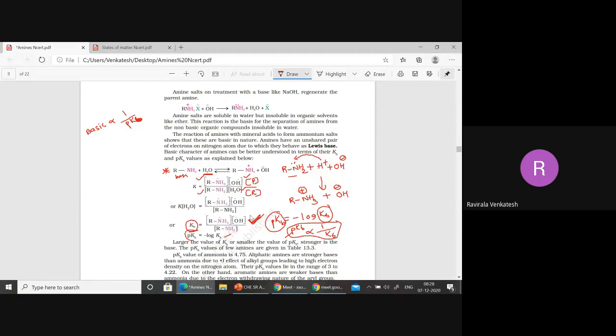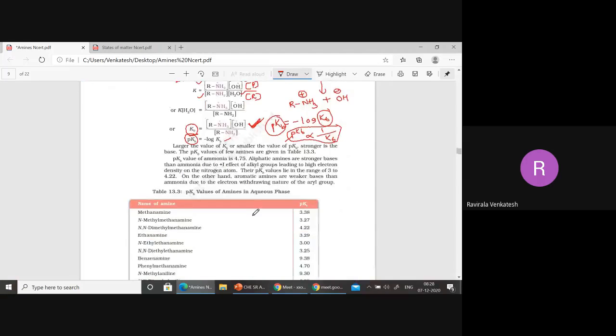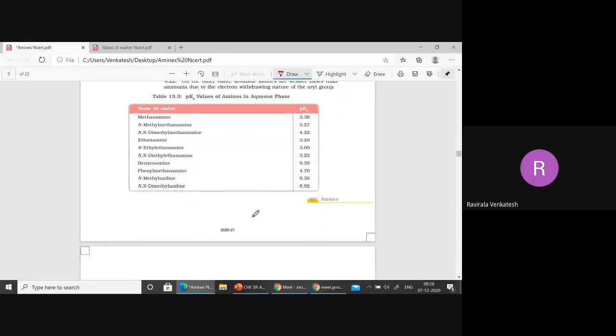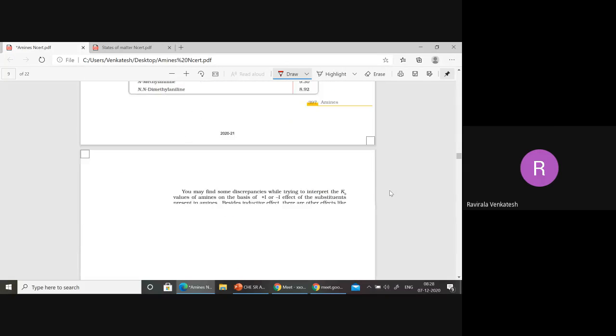This is very important, because in the examination they give pKb values. They don't give Ka or Kb values; they will give pKa or pKb values. To confuse us, they will give pKb values. So remember this, very important: basic character is inversely proportional to pKb values. Now we'll discuss how these pKb values are increasing and decreasing.